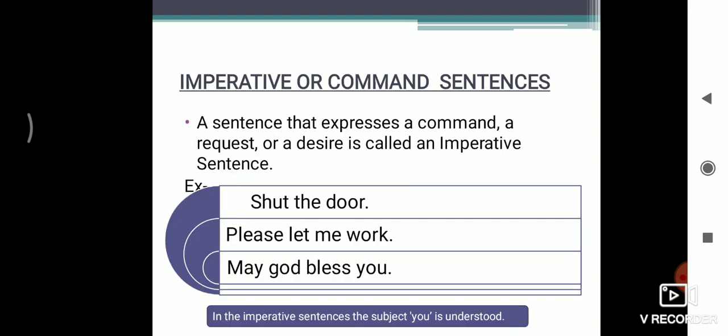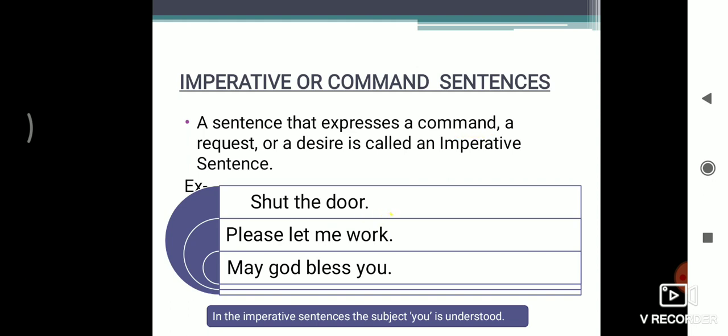Okay, come to the next. The third is imperative or command sentences. A sentence that expresses a command, a request or a desire is called an imperative sentence. Okay, so I am giving you some examples here. Suppose the first example, shut the door. So shut the door is a command which is given by somebody.